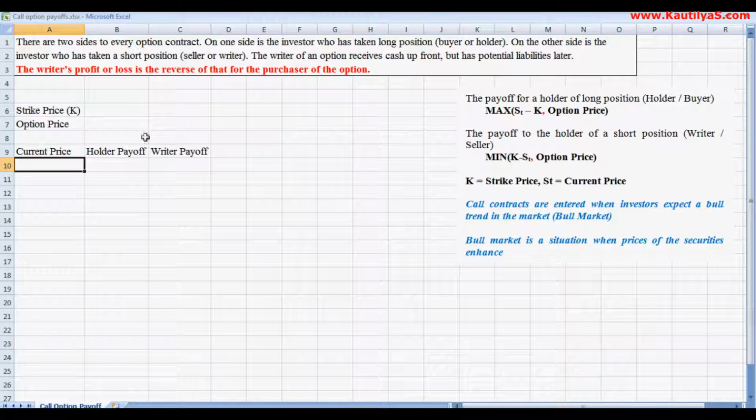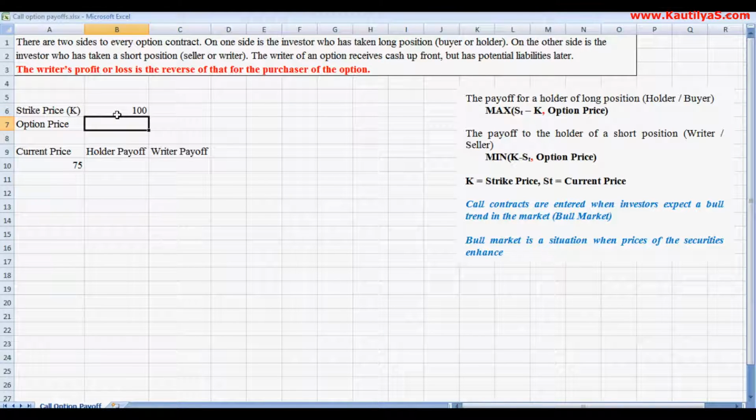Assuming the stock is now trading at 75 rupees, the holder expects that on the expiration date, maybe 3 or 6 months down the line, the price will increase to 120 or 130, and he enters into a contract to buy the stock for 100 rupees.